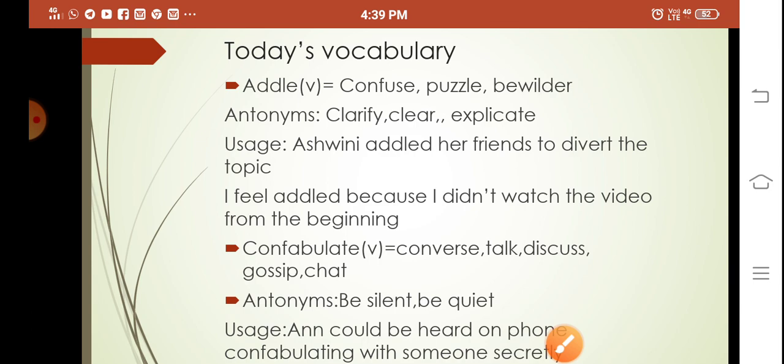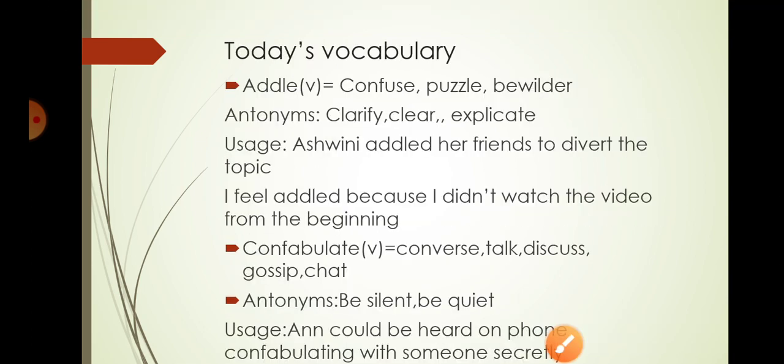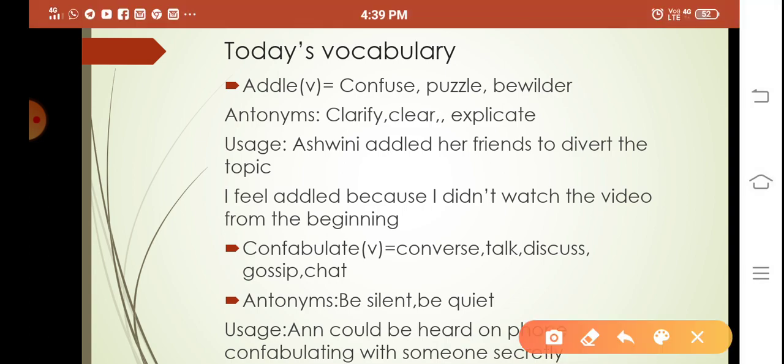Next word, confabulate. Confabulate means converse, talk, discuss, chat, gossip. What are the antonyms? Opposite words: be silent, be quiet, and listen to someone. Usage: Anne could be heard on the phone confabulating with someone secretly.